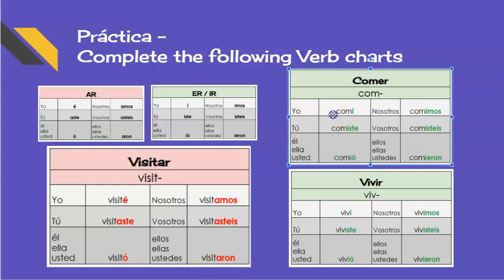Comer is comí. Yo comí la pizza. I ate the pizza. Tú comiste el helado. You ate the ice cream. And ella comió una empanada. She ate an empanada. So, nosotros comimos. This is the same in English, in present tense and in past tense. Nosotros visitamos, the AR ending, and in the present, comemos is in present tense, but in the ER, vivimos is the same, and you only know in context.